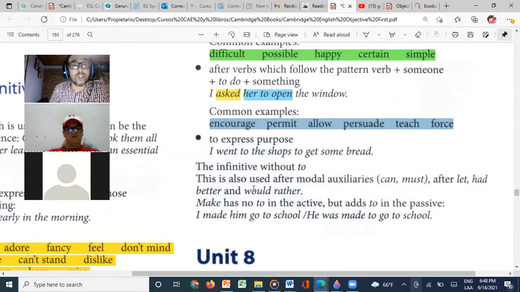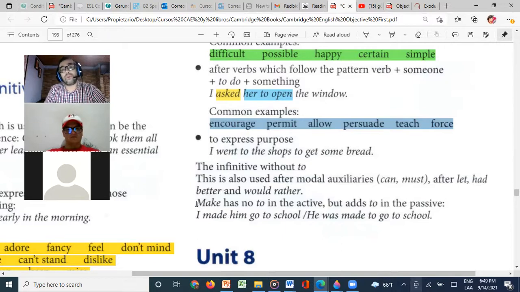Now there are some infinitives that we don't use to with. Which ones? For example, the modals. Can or must: you can say, I must study. You don't say I must to study. But that study becomes an infinitive. So if you say I must study, or I can play guitar, for example, that play becomes an infinitive.